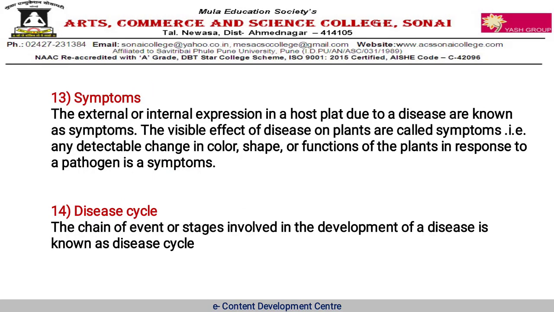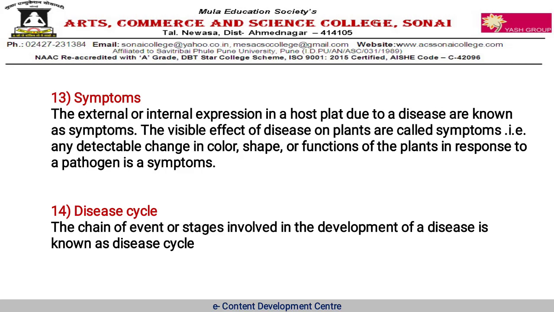Next, symptoms. The external or internal expression in a host plant due to a disease is known as symptoms. The visible effects of disease on plants are called symptoms.